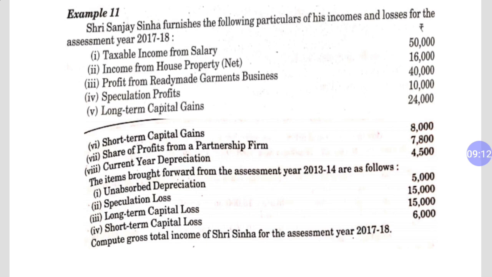As you know, income from business may be of two types: non-speculative business or speculative business. In non-speculative business, we have profit from ready-made garment business, which is 40,000 rupees, and another item, share of profit from a partnership firm.